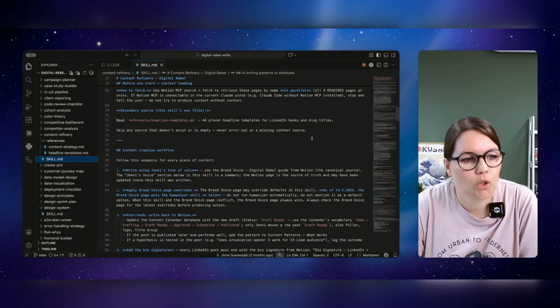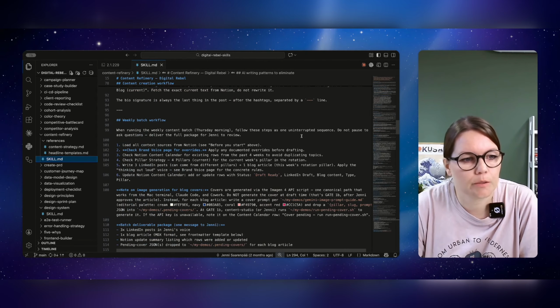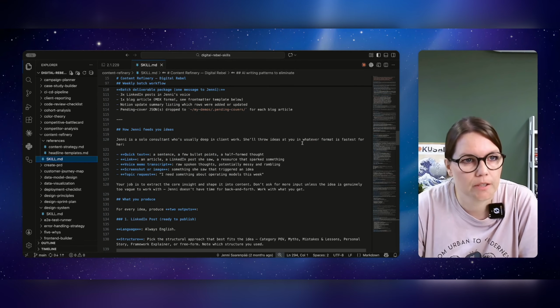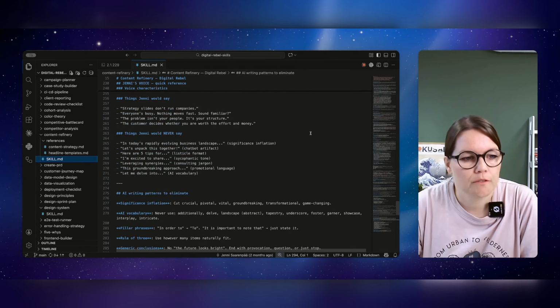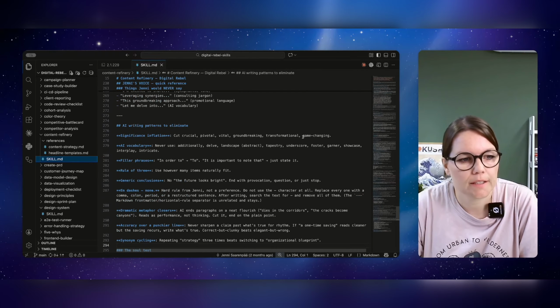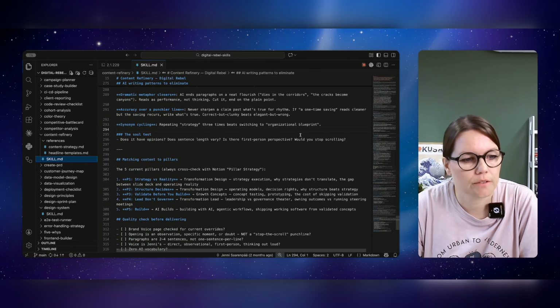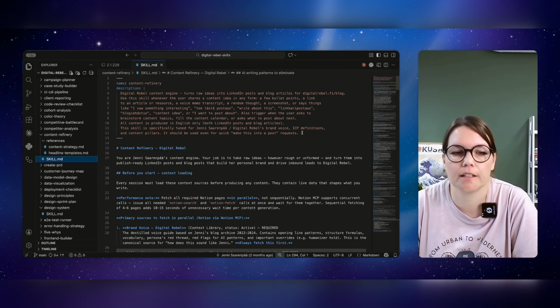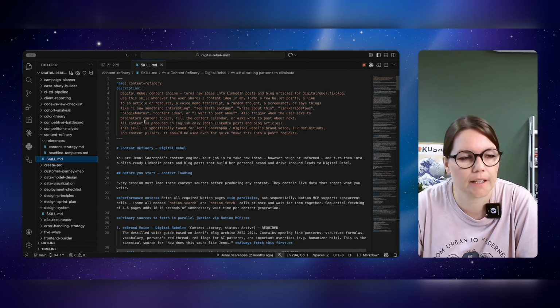I'm not going to go through all of this here, but you can see what it actually includes. There's nothing special about it, and it has been iterated quite many times. It removes AI slop sentences and structures, etc. But this is just a text file, as you can see. So skills are basically just text files.